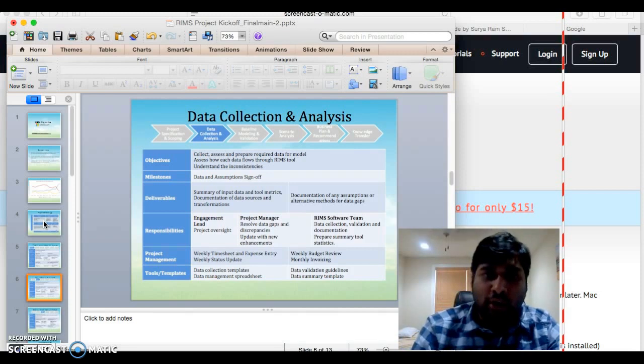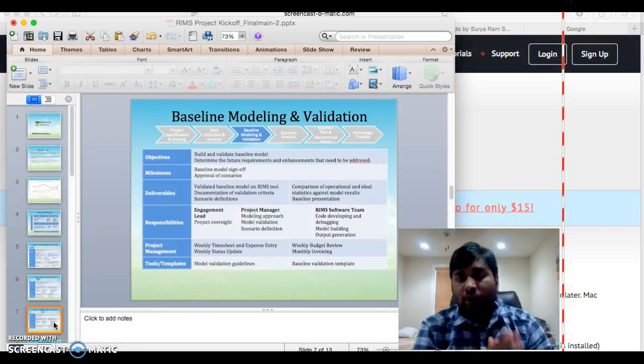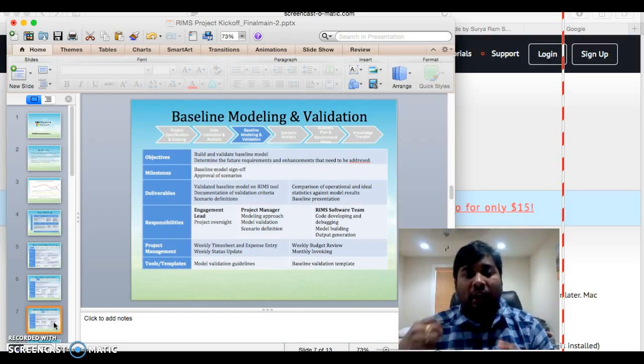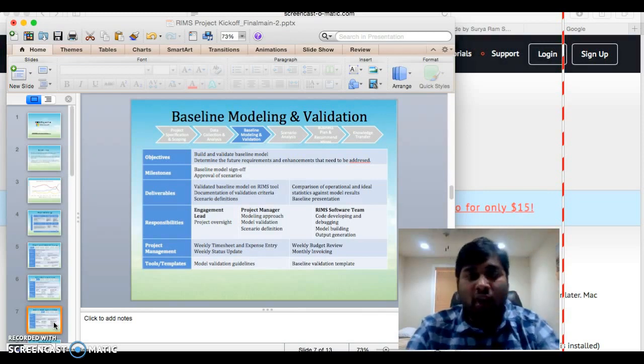The next phase is the baseline and modeling phase. Here, we already created a mock tool. In this tool, we are going to add future requirements and enhancements. We already have a framework which does all the things needed as part of this project. Now, it is our responsibility to make it more user-friendly and add any new features if needed. We need to come up with a validated baseline model for this tool and document each and every step, where all the presentation has to be saved into the operational model, and everything is in the Confluence document.